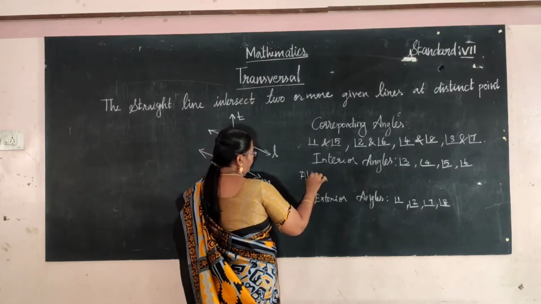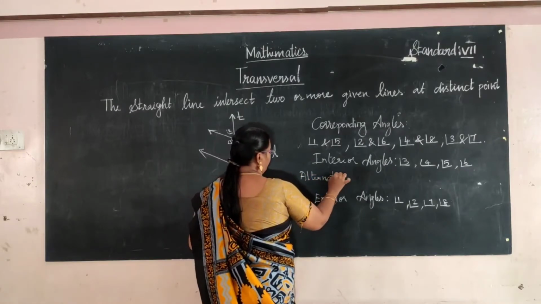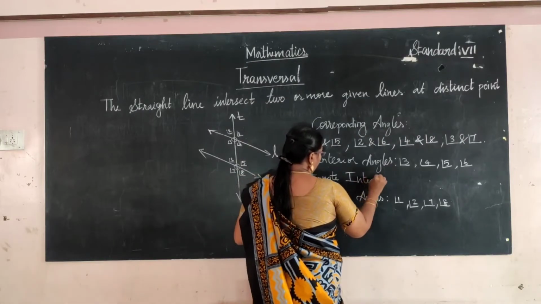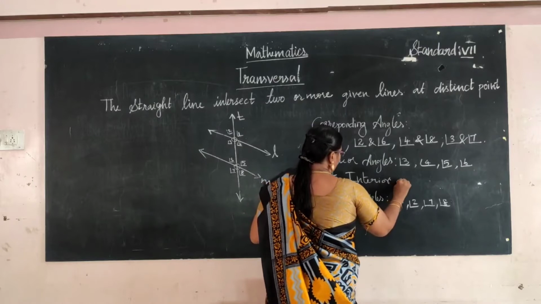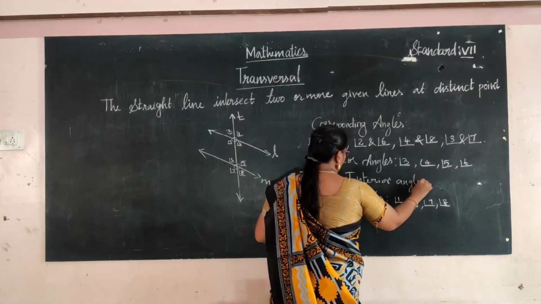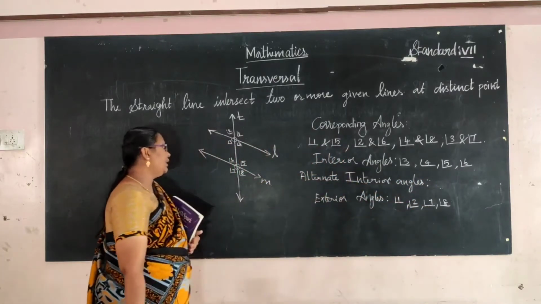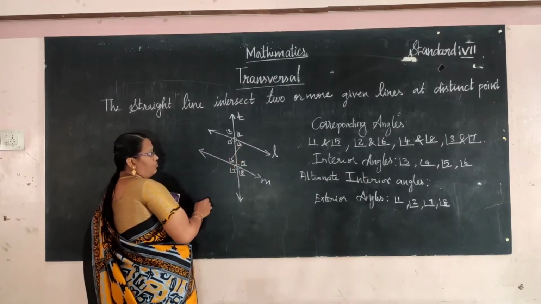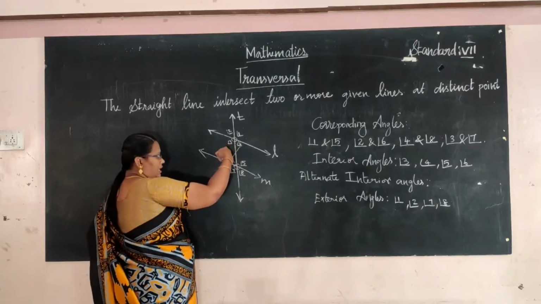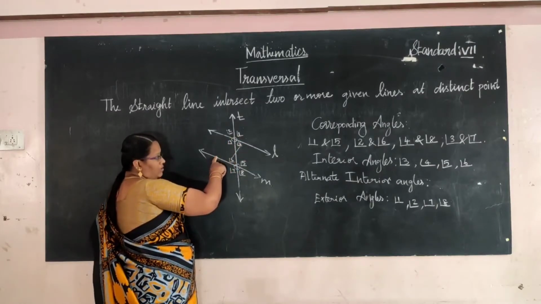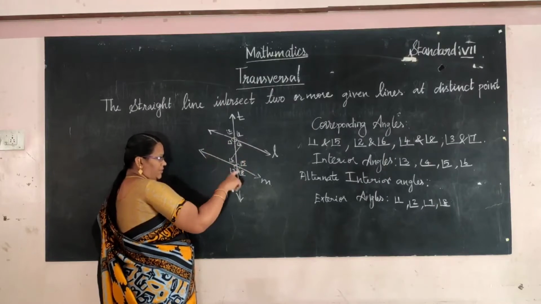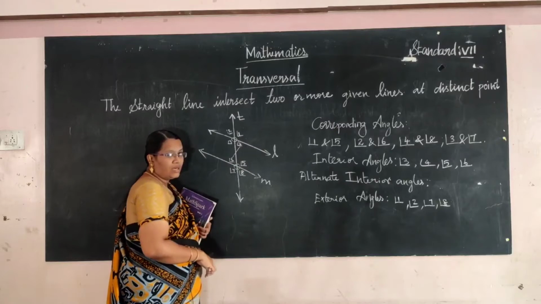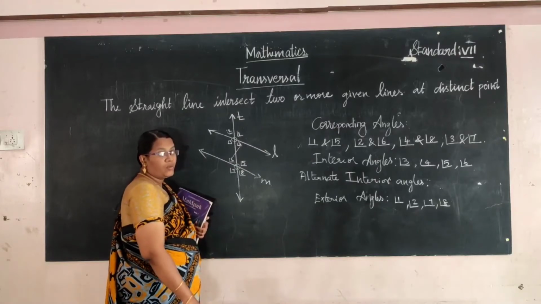Interior angles, next one, alternate interior angles. Alternate interior angles means interior angles, and interior angle means inside of the lines. Which are the angles that lie inside? Those angles do not make adjacent angles to the opposite.